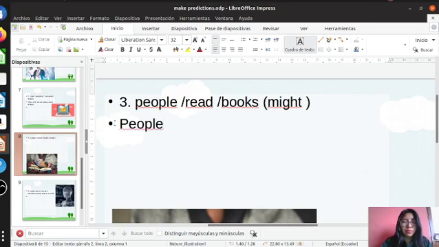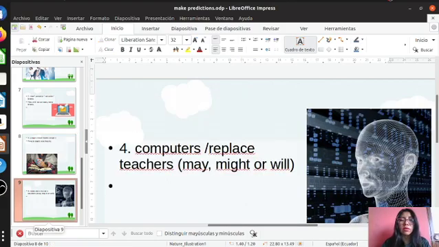People might read books. Remember the structure. You are going to use the subject, the word might, the verb in base form, and the complement. People might read books. That is my prediction based on my opinion.